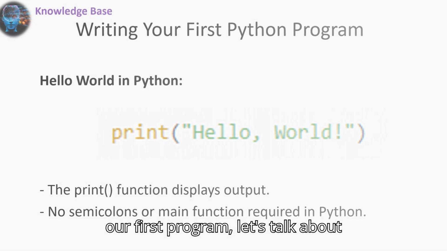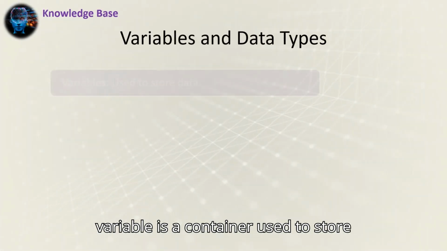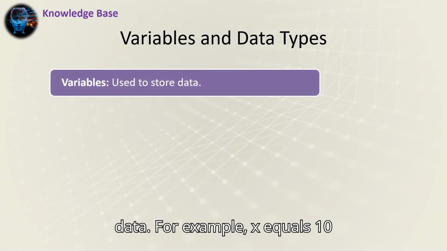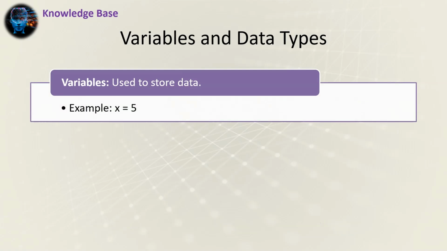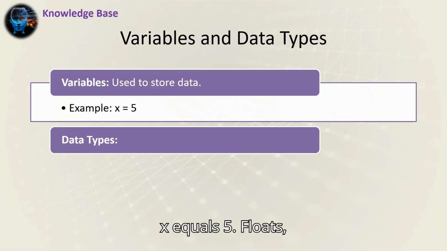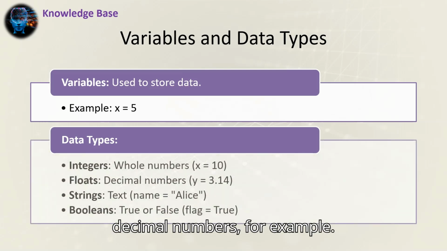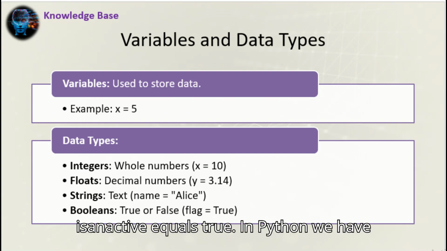Now that we've written our first program, let's talk about variables and data types in Python. A variable is a container used to store data. For example, x = 10 stores the number 10 in the variable x. Integers, whole numbers, for example, x = 5. Floats, decimal numbers, for example, y = 3.14. Strings, text, for example, name = "Alice". Booleans, true or false, for example, is_active = True.